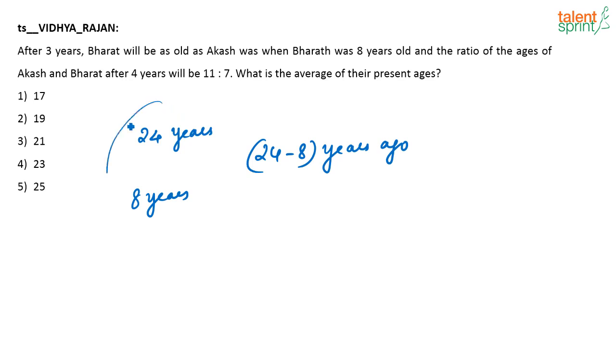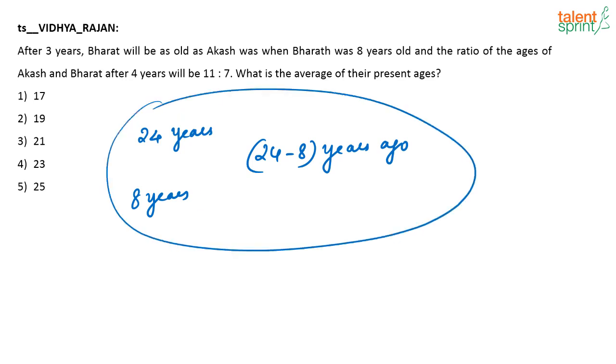This is the only thing that you need to know. If you understand this concept, then solving the question is very, very easy. Currently my age is 24 years. When was I 8 years old? 24 minus 8 years ago, I was 8 years old, or I can say 16 years ago, my age was 8 years. The same logic works for any age. Currently I am 32 years old. When was I 9 years old? I was 9 years old 32 minus 9 years ago, correct? So just keep this in mind.